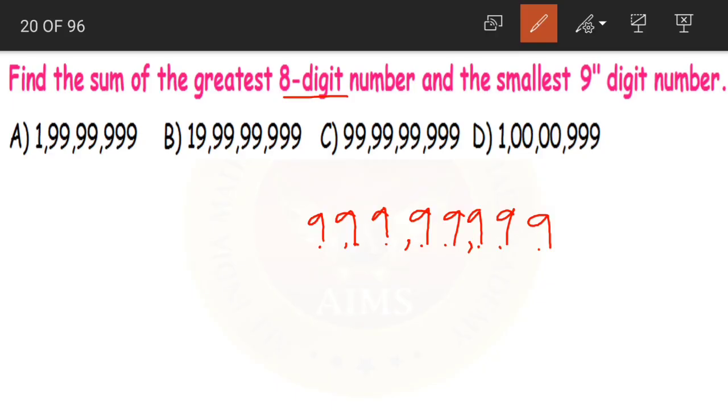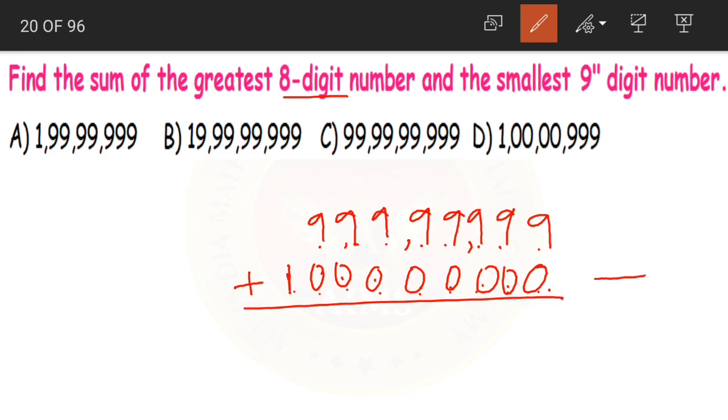Now what is the smallest 9-digit number? See children, 9-digit number, right? So I am making 9 places for it. Now what should we do? The first digit would be 0. Sorry, the first digit will be 1. Yes, the first digit will be 1 and the remaining places will be filled with zeros. That means 1 followed by 1, 2, 3, 4, 5, 6, 7, 8 zeros. This becomes our smallest 9-digit number and 8 nines is our greatest 8-digit number.